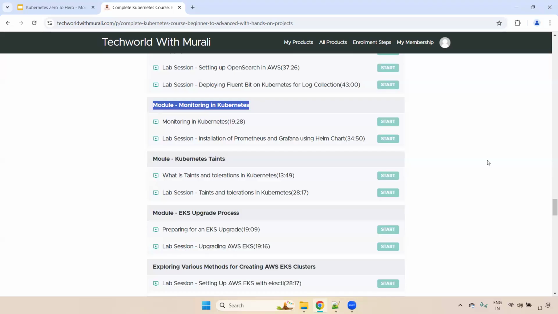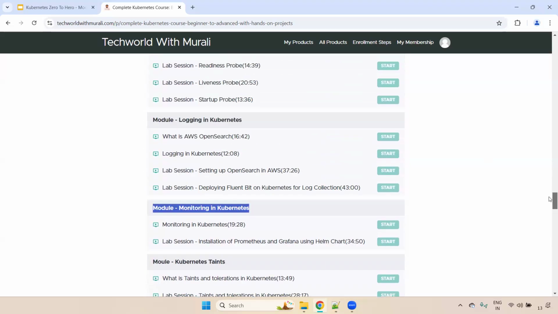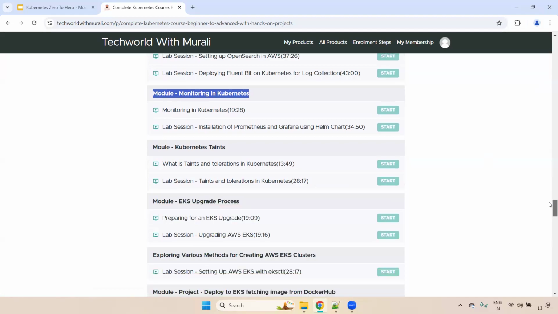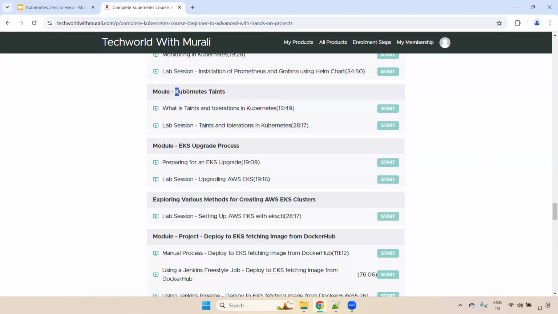Okay, clear, right? And again I'm repeating, logging and monitoring is one of the most important topics. If you are not aware, or if you do not explain it properly at the interview level, it is very difficult to get hired. They will reject you as well. Then Kubernetes taints we won't use much in real day-to-day work, but you should be aware of the basic idea. The reason is that in interviews, they may ask what the uses of taints and tolerations, affinity and node affinity are, but in very rare cases.